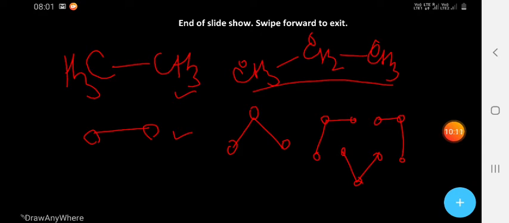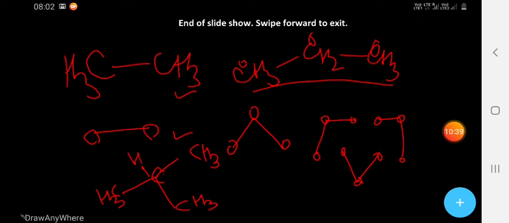Next example. Suppose I'm drawing it this way, how many carbons are there? 1, 2, 3 and 4. Each corner will be satisfied with hydrogen, so CH3 terminals will always be 3: CH3, CH3, CH3, and this carbon already has 3 bonds, so there will be only one hydrogen.